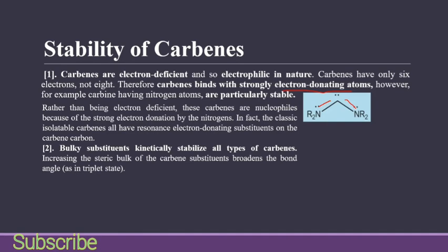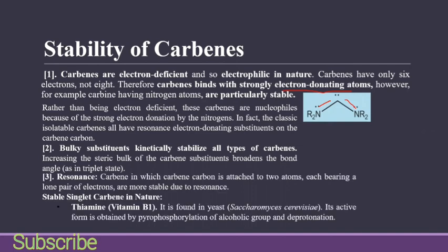Bulky substituents kinetically stabilize all types of carbene. Increasing the steric bulk of the carbene substituent broadens the bond angle as in the triplet state. If you remember the triplet state of carbene, we have two electrons in different orbitals. So it increases the steric hindrance and they are more stable than the singlet state.